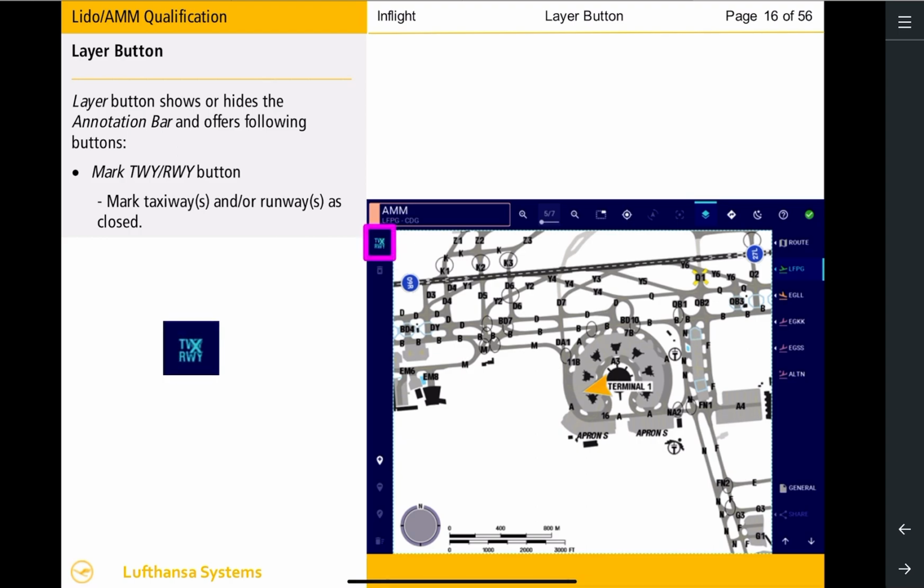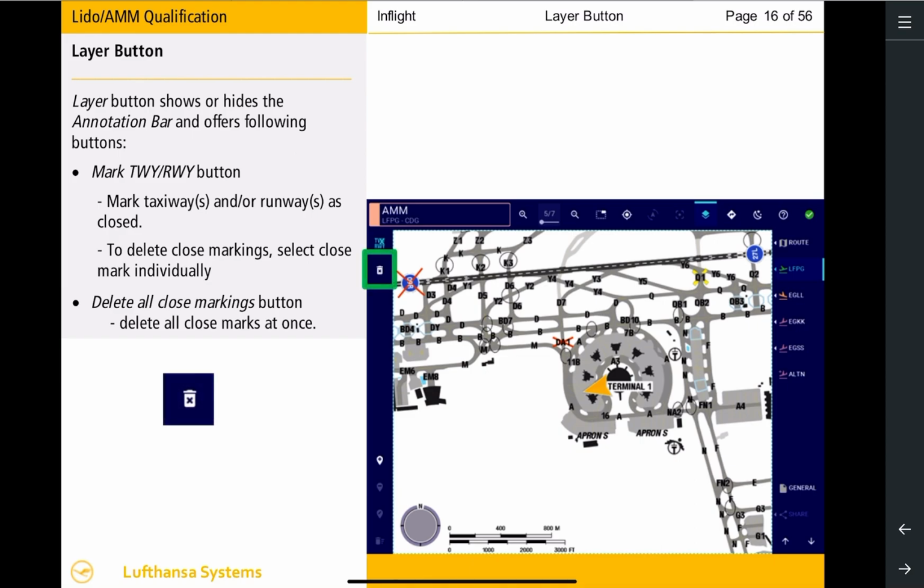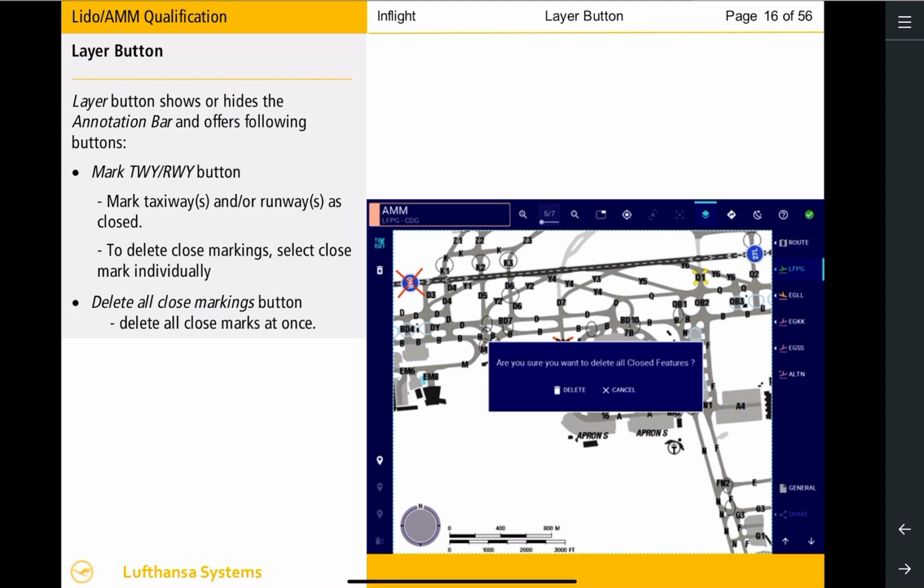To activate the Mark Taxiway Runway function, by selecting the applicable taxiway identifier and/or runway designator, a red cross will be placed on the identifier or designator. All placed crosses can be removed individually by selecting the applicable identifier or designator again, or you can delete all placed crosses at once by selecting the Delete All Closed Markings button. A message will be displayed for you to confirm the deletion of all cross markings on taxiways and runways. Select Delete to confirm deletion.